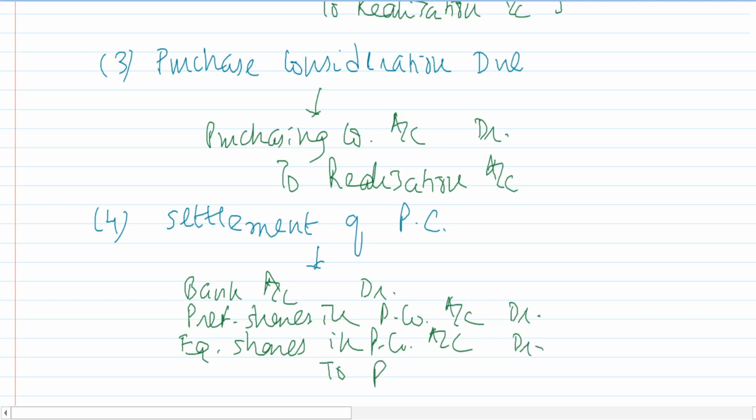To purchasing company account. Earlier we had debited the purchasing company, but now the purchasing company is giving us cash, or maybe preference shares, or maybe equity shares, or any other combination. The purchasing company is making the payment, isn't it? So that is the reason we are crediting the giver. It is the settlement of the purchase consideration from the purchasing company.